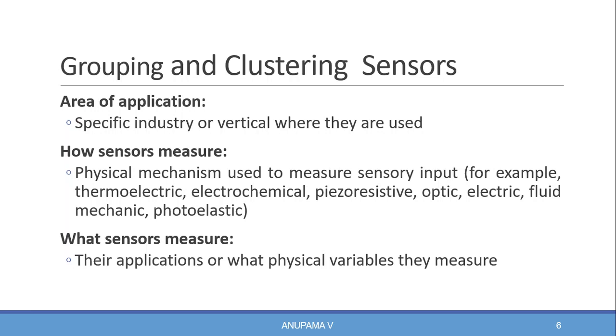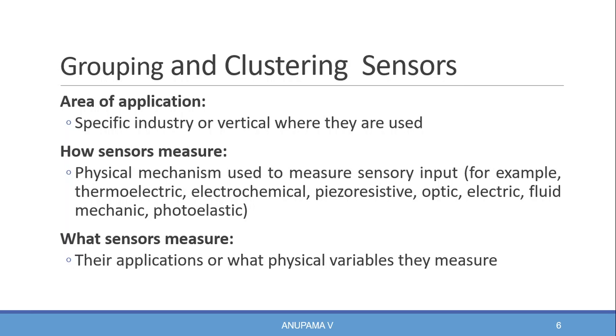Next category is how sensors measure. Sensors can be categorized based on the physical mechanism used to measure sensory input. For example, thermoelectric, electrochemical, optic, electric, fluid mechanic, etc. Next category, what sensors measure. Sensors can be categorized based on their application or what physical variable they are going to measure.